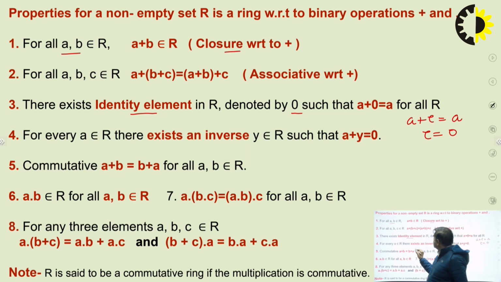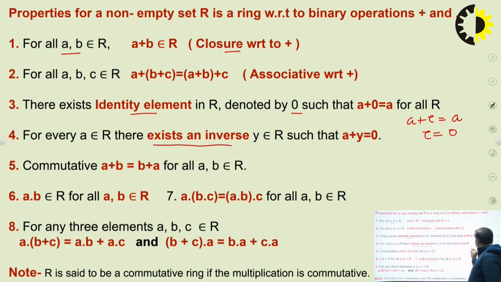And fourth is the existence of inverse for each and every element. We already know the property of the inverse: A plus A inverse must be the identity element. What does it mean? Suppose A is the element, A inverse is Y, and the identity element is 0. In such a case, A inverse, that is Y, will always be equal to minus A.